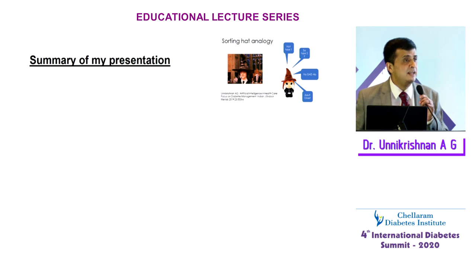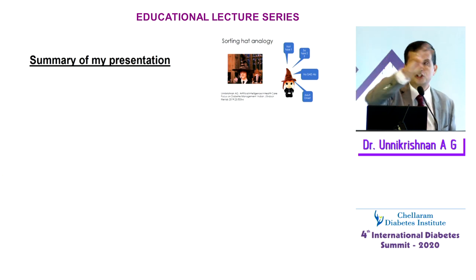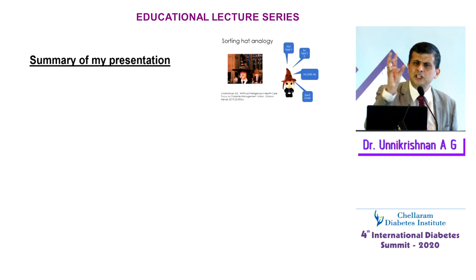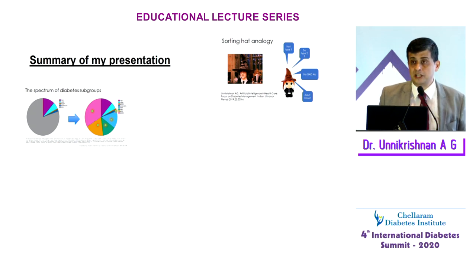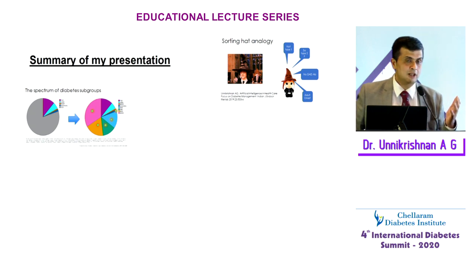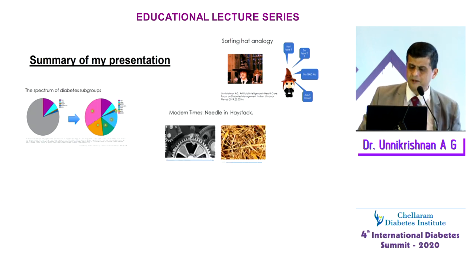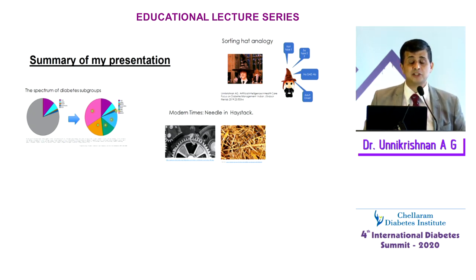So I'd like to summarize by asking you to remember Harry Potter's sorting hat, in which children wear a hat which talks to them and they are sorted into different groups. Similarly, you can think of clustering your patients into different groups and choosing therapies based on the patient. I've also shown you that type 2 diabetes is not one disease, but a heterogeneous group of so many diseases, and some of them require aggressive treatment, but some of them may not.